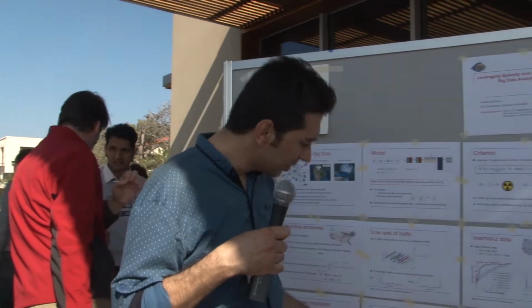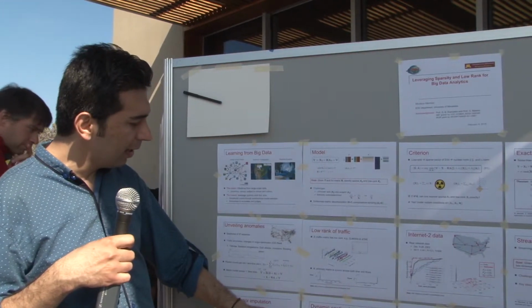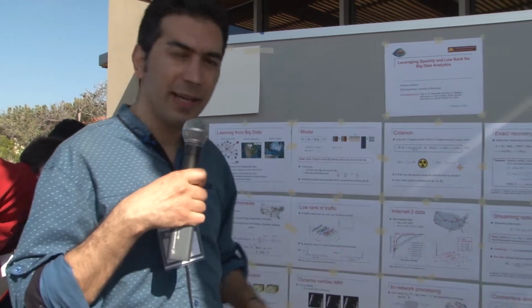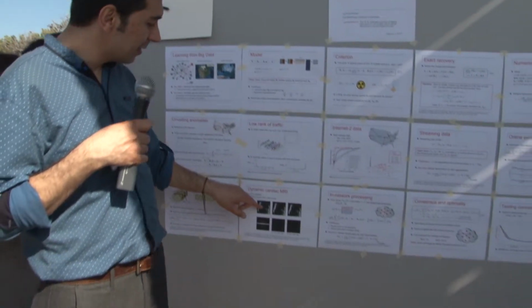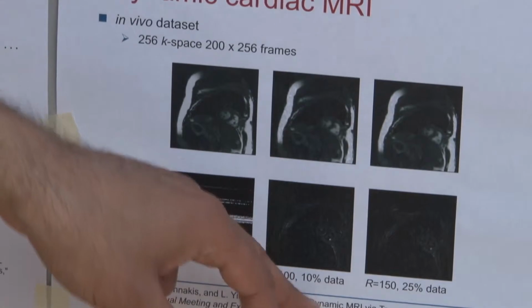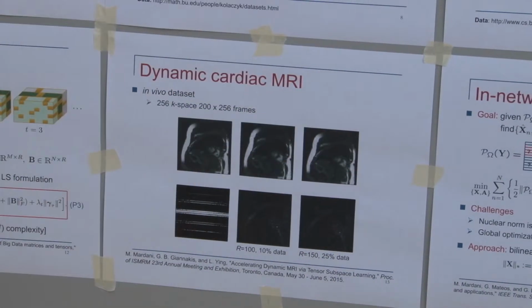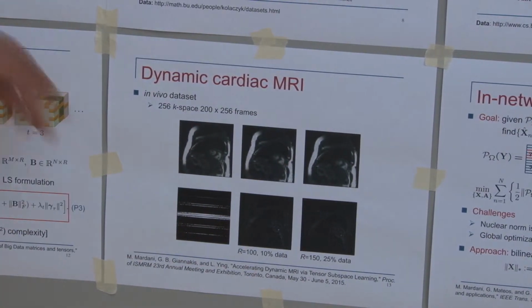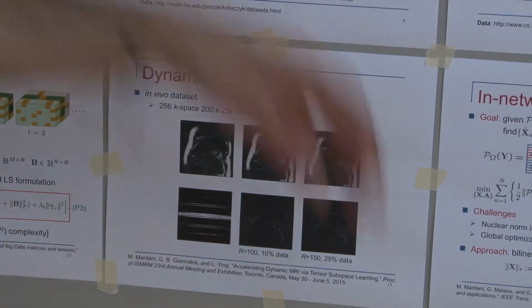Here is a test where we apply our algorithm to a real in vivo cardiac MRI dataset. This is the ground truth image, and this is the reconstructed image if we have access to only 10% of the data. You see that this tensor model can lead to significant acceleration.